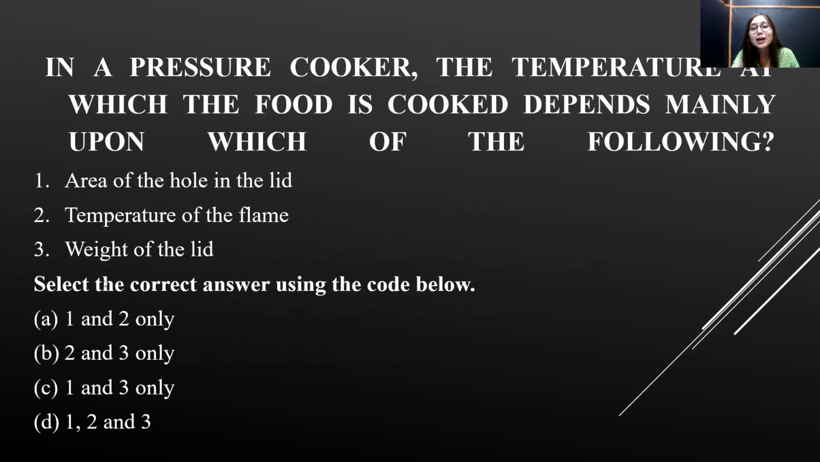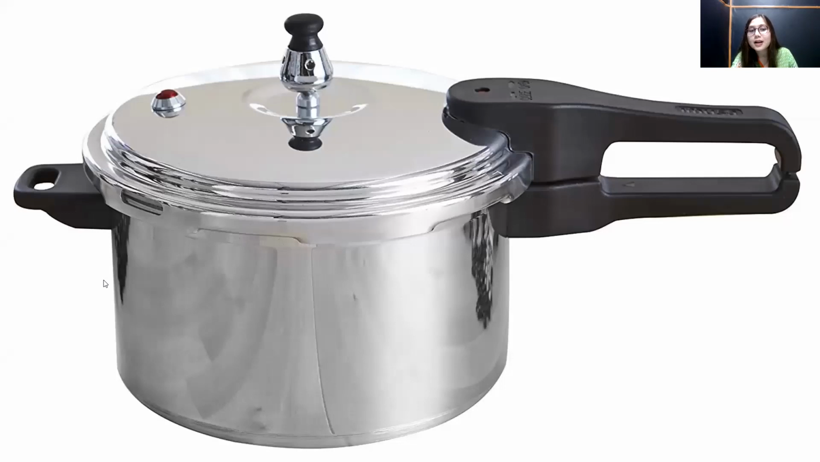Moving on to the next, again a logical question. In a pressure cooker, the temperature at which the food is cooked depends mainly upon which of the following? Focus on the word temperature. Area of the hole in the lid, temperature of the flame, or weight of the lid, right? If you look at this diagram, definitely the area of the hole in the lid is important. If there is variation in area, there will be variation in pressure. If there is variation in pressure, definitely there will be a change in temperature. So area of the hole in the lid is correct.